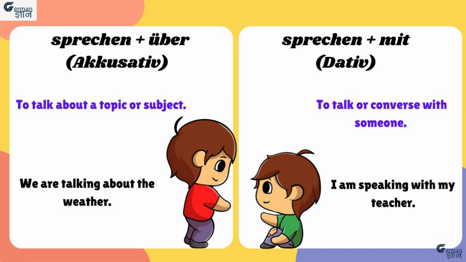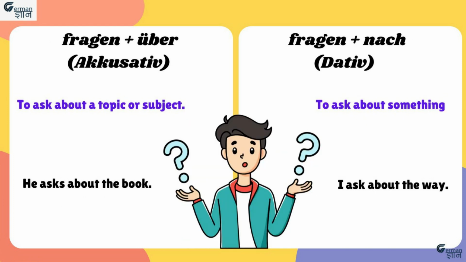Now second time we will use sprechen with the preposition mit. It means to talk or converse with someone. For example, ich spreche mit meinem Lehrer means I am speaking with my teacher. Please remember, whenever you are using sprechen with mit, then your object will be in dative case. Sixth verb is fragen. This time we will use fragen with über, and in this case the object will be in accusative. Fragen über means to ask about a topic or a subject.